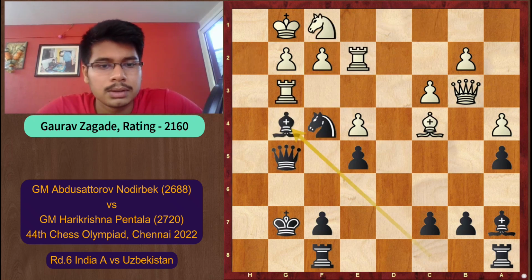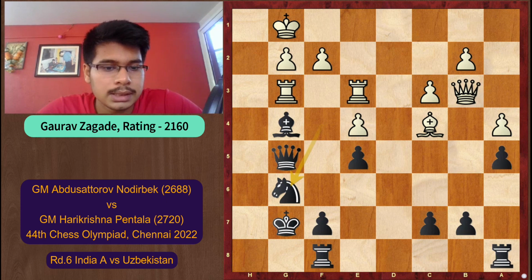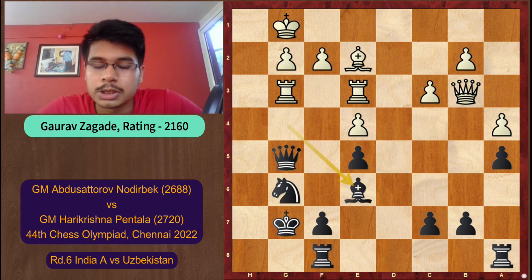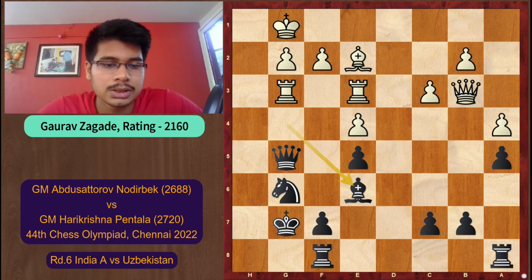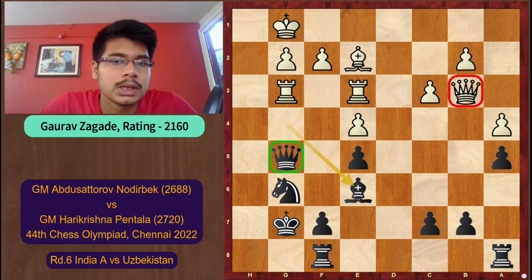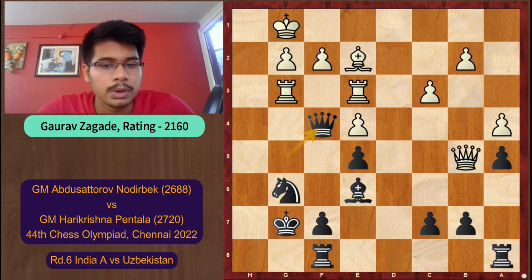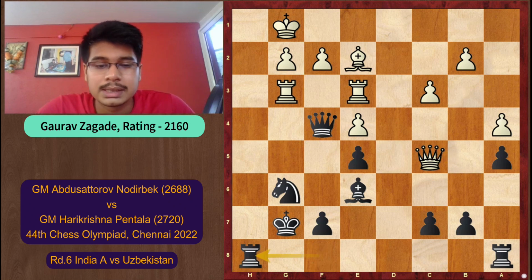But in the game white played the move knight e3, and this just allowed black to chop on e3, and after rook e into e3, black played knight g6, cutting off the pin, bishop e2, and here goes the move bishop e6. So this is the final touch. White's queen is also under attack, and this helps black to save his own queen. So after the move queen b5, black played queen f4, and he simply converts this into a winning position.